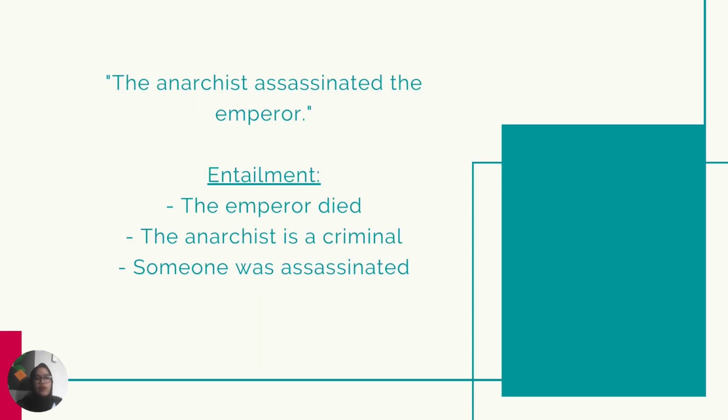Okay, the next example is "The anarchist assassinated the emperor." From this sentence, we can entail that the emperor died, the anarchist is a criminal, and someone was assassinated.